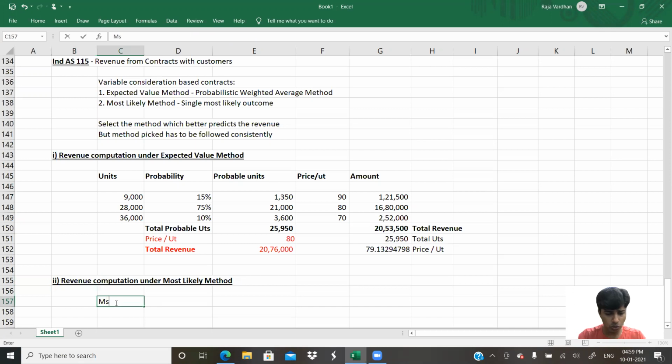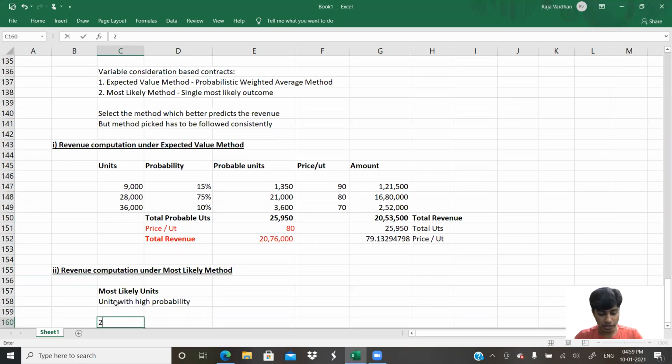So we have to take the most likely units. The most likely number of units that is expected to be sold is 28,000. Why? Because of 75% probability. Most likely units means units with high probability. That is 28,000 units. You get that?